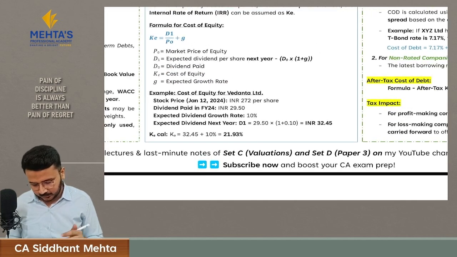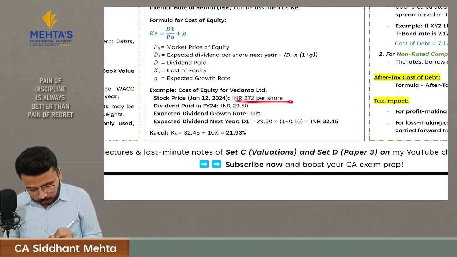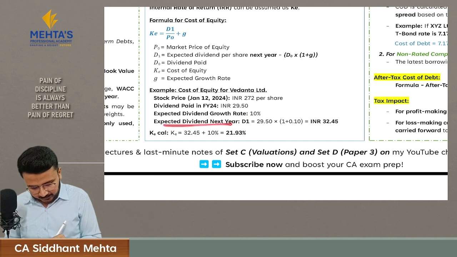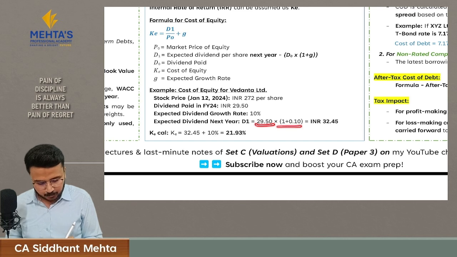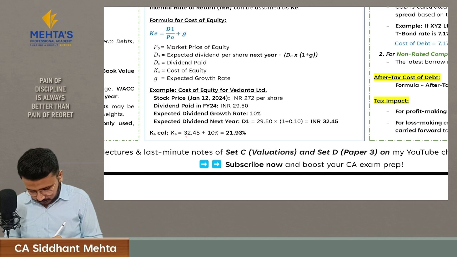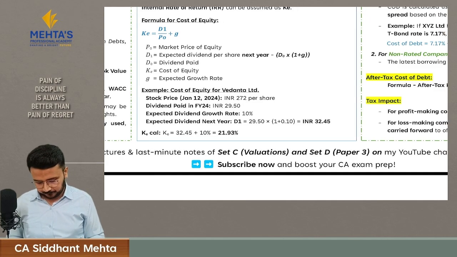Let's take one example. Here the current stock price is 272 per share. Dividend paid in the current year is 29.5. Expected dividend growth rate is 10%. So we will calculate the expected dividend, that is D1 is 29.5 into (1 plus 0.10), that is 32.45. Then you divide this by 272 and add 10% for capital appreciation, and you will get 21.93. This 21.93% represents the expected return of the equity shareholder.